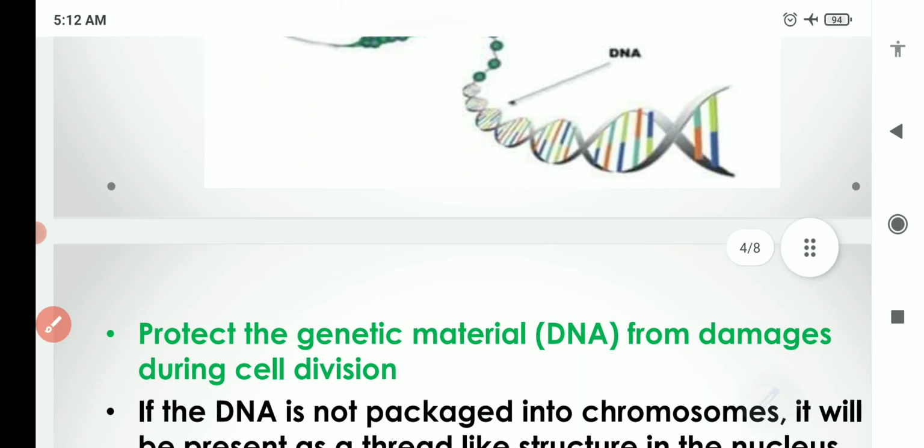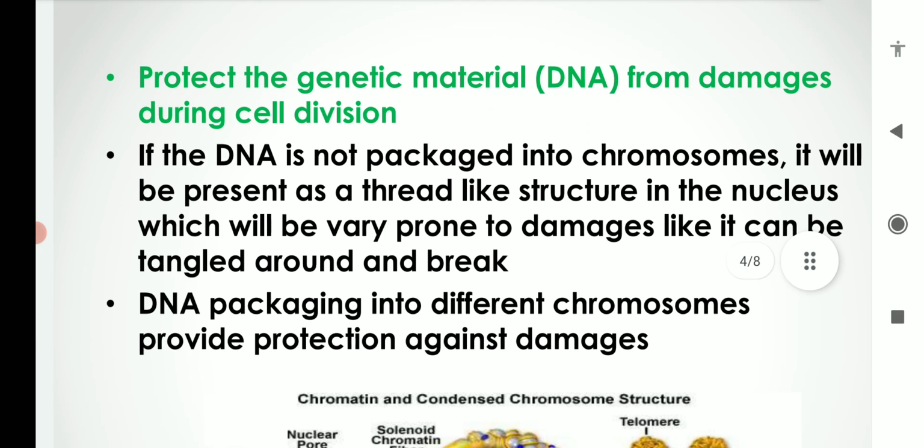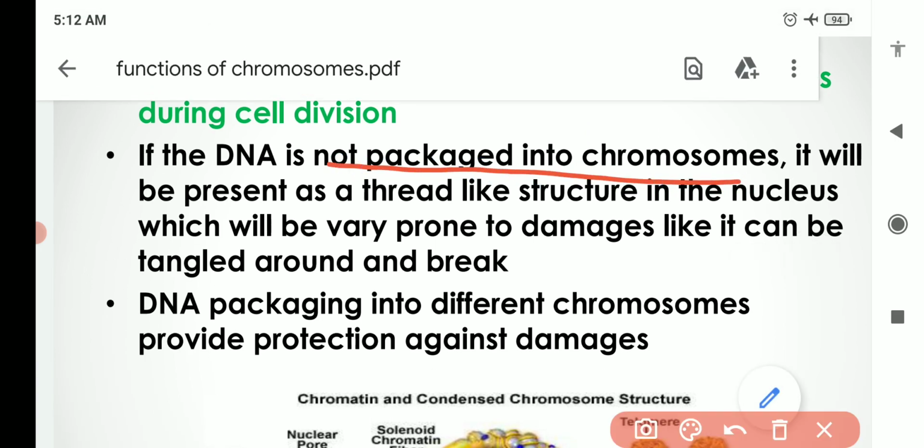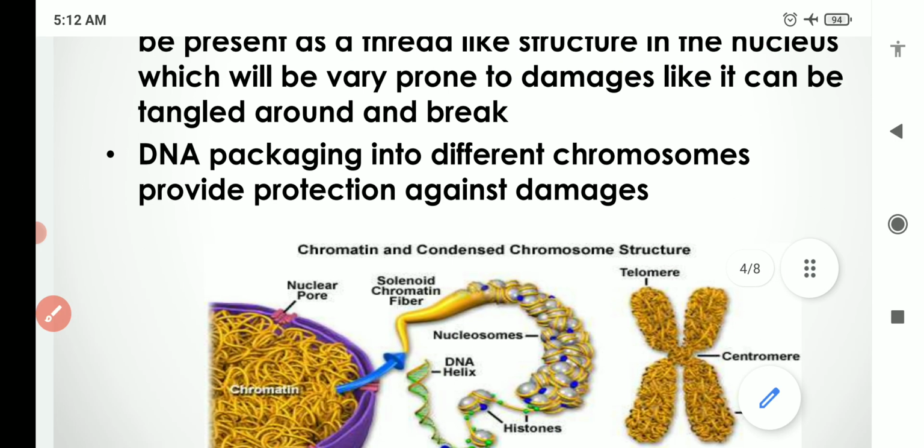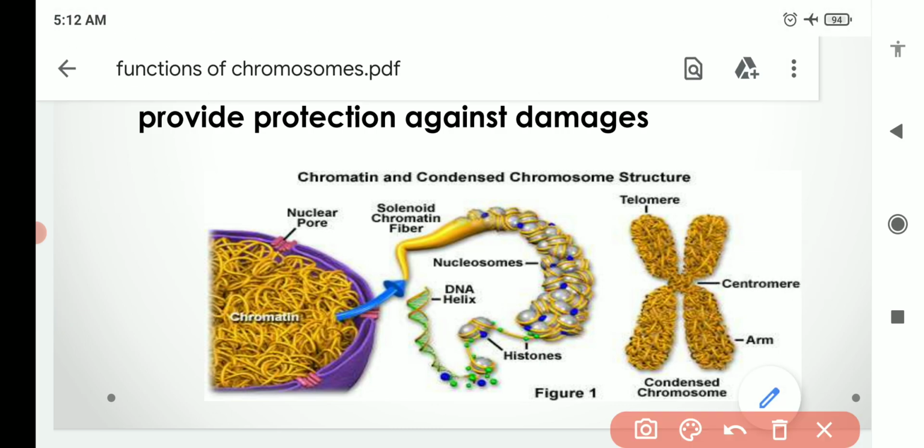So if this DNA is not packaged into the chromosome, it will be present as a thread-like structure in the nucleus. Okay, this packaging takes place with the help of histone protein. So here you can see, the DNA would be present like a long thread in the nucleus. It is not present like that. First, this DNA will get condensed.